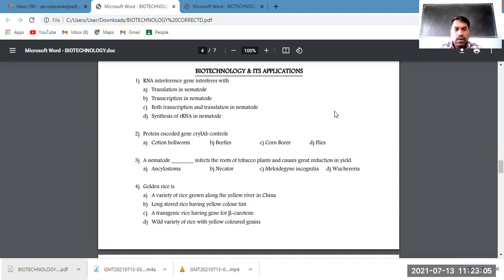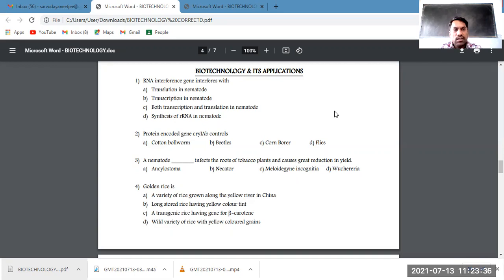As you know, one gene, one product, and that product is protein, which may act as an enzyme, hormone or structural protein. Therefore, RNA interference technology inhibits the RNA from undergoing translation.